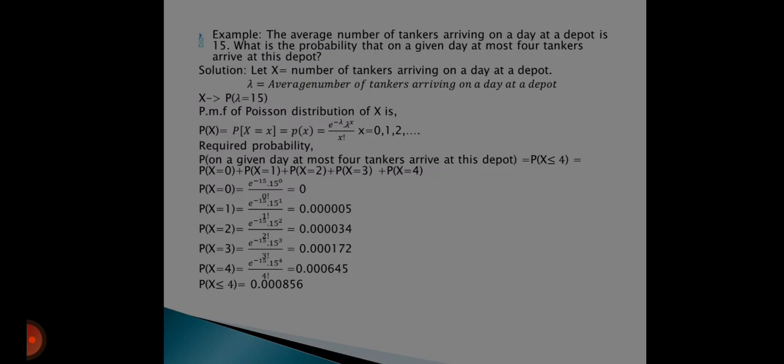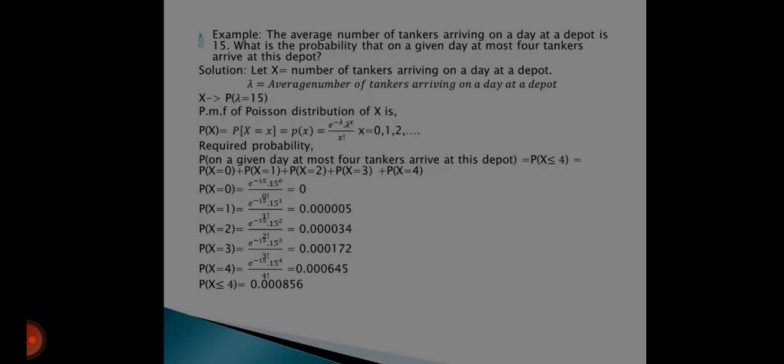So X follows Poisson distribution with parameter λ = 15. The probability mass function is P(x) = e^(-λ) λ^x / x!, x taking values 0, 1, 2, ...